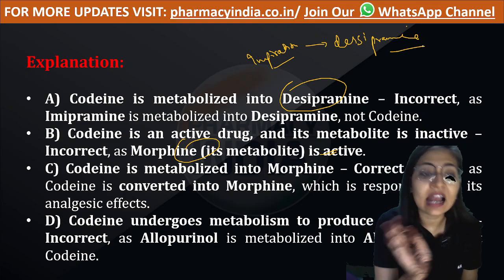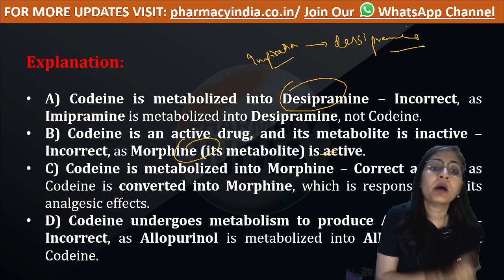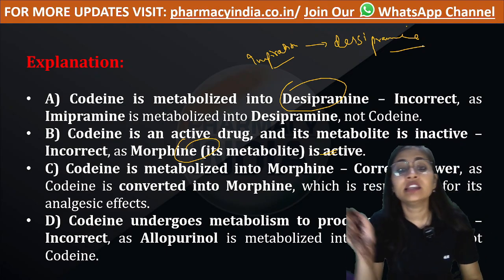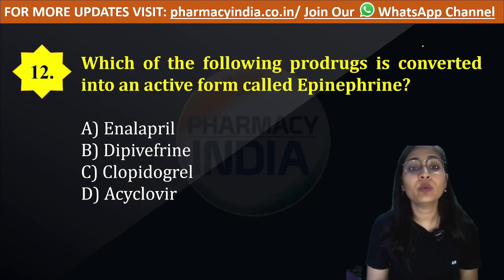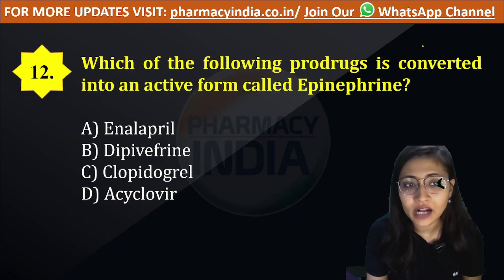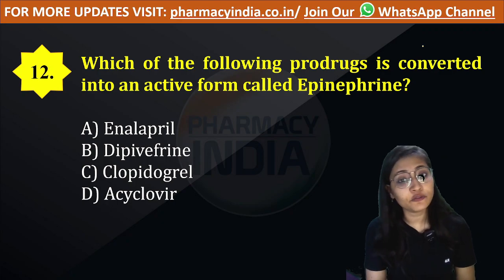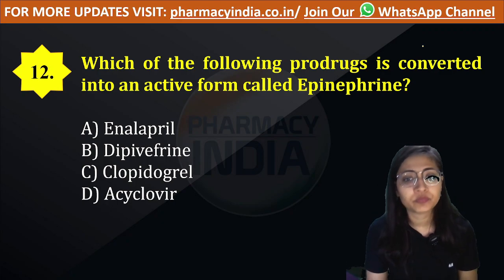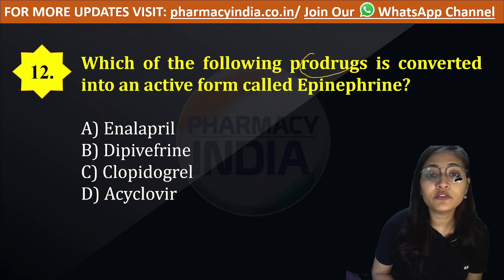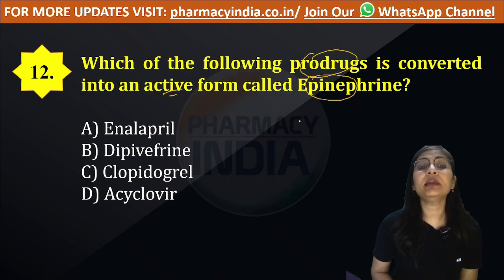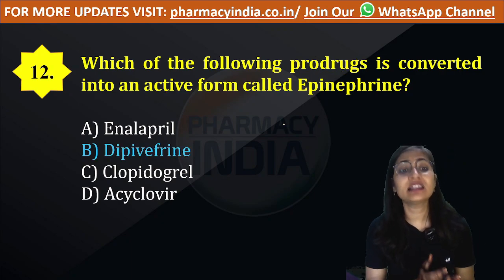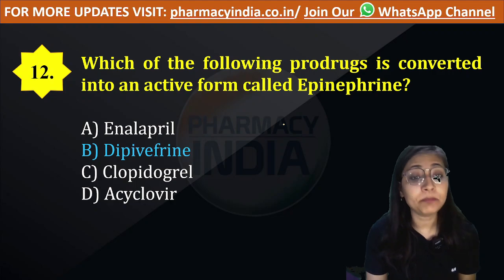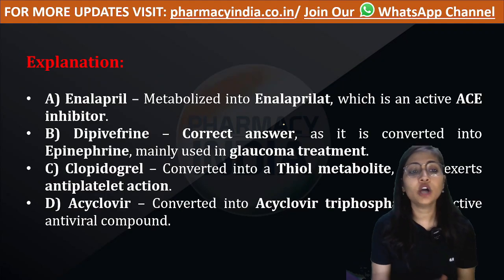Remember, codeine is the drug which is in inactive form, but when it gets converted into morphine, this is the active metabolite. Okay, now let's move to the next question. Which of the following prodrugs is converted into the active form called epinephrine? Option B is correct, dipivefrine.